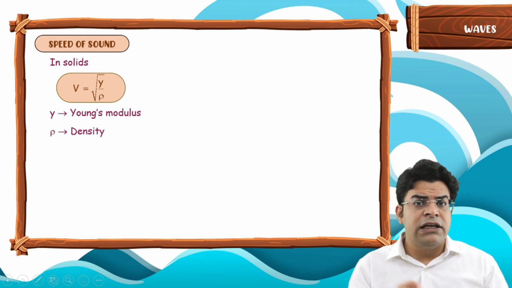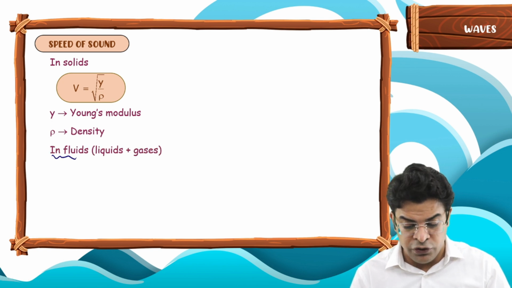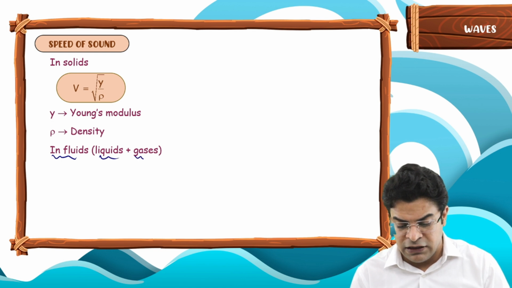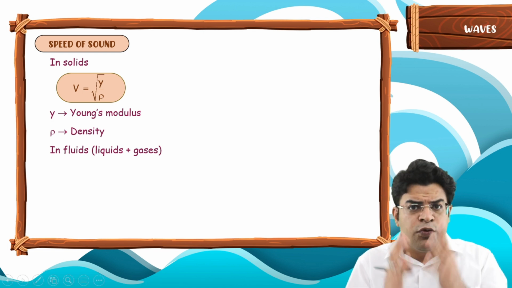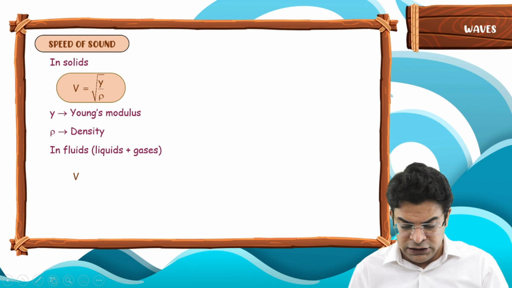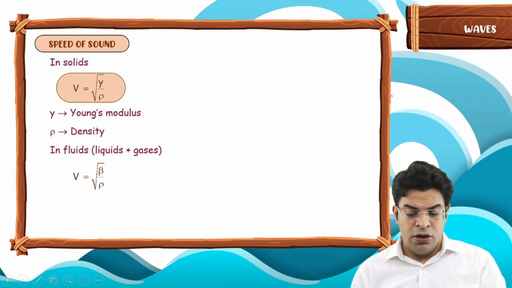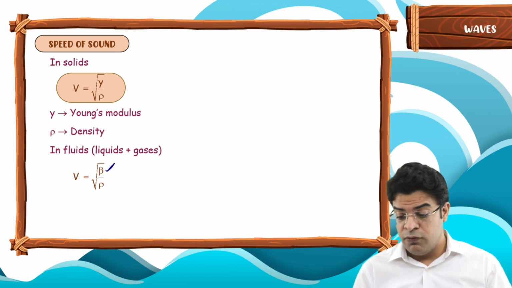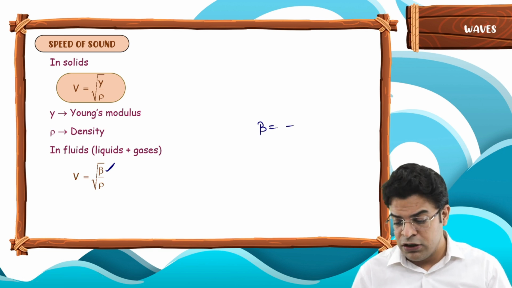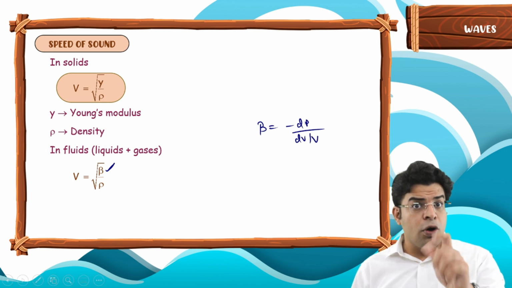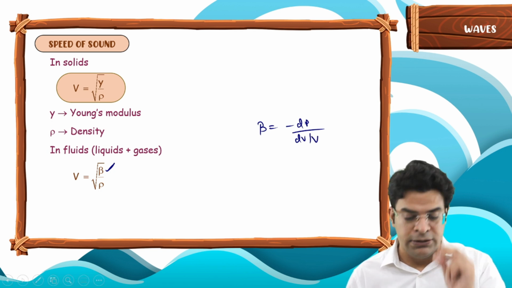How do we write the speed of sound in case of fluids, that is liquids as well as gases? In case of fluids, we write the speed of sound as under root of bulk modulus upon the density of fluid. What is B? Bulk modulus. What is the formula for bulk modulus? Bulk modulus equals minus dP upon dV by V. The reciprocal of bulk modulus is compressibility.